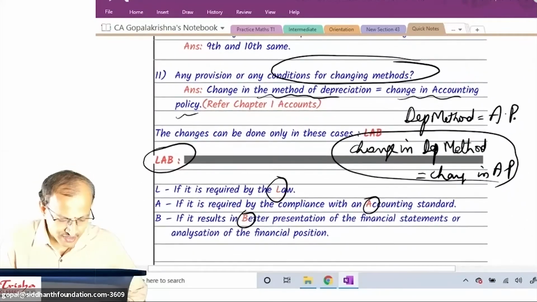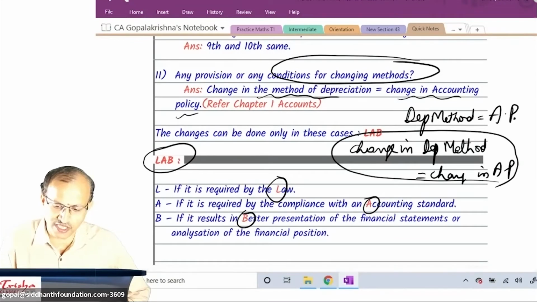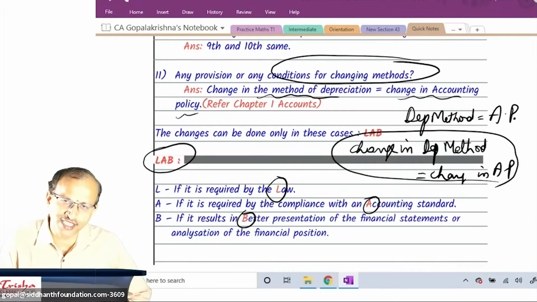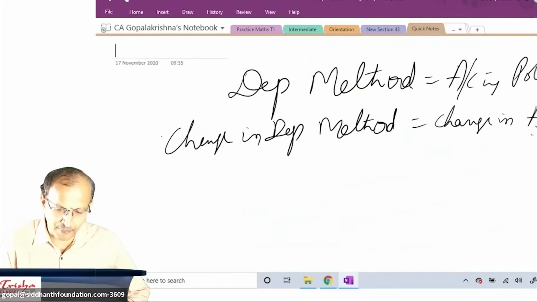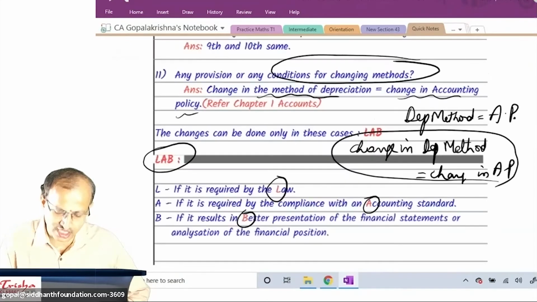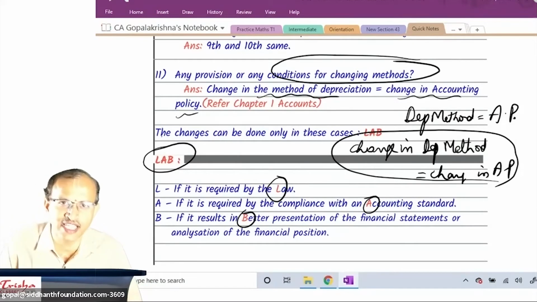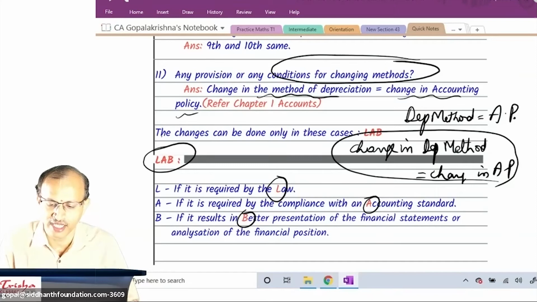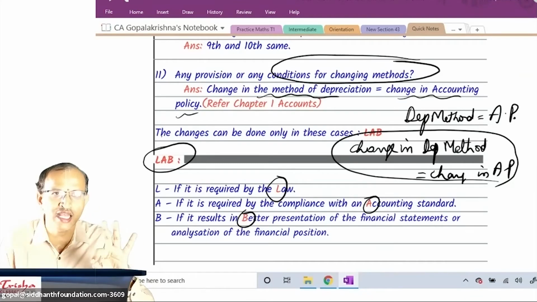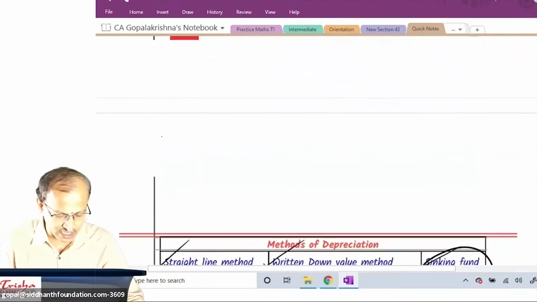Then we discussed any change in the method of depreciation. I said yes, you can change, but to make you remember, depreciation method is equal to accounting policy. A change in depreciation method is as good as a change in accounting policy. And there are three circumstances in which you can change. You can change in LAB. All of you type LAB there. L means law says so, A accounting standard says so, B better presentation of financial statements.